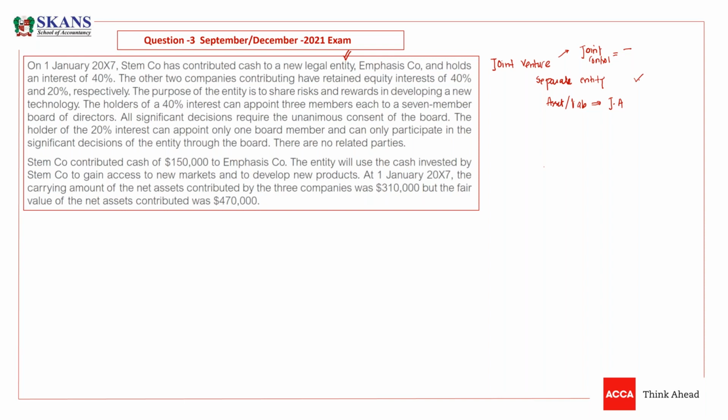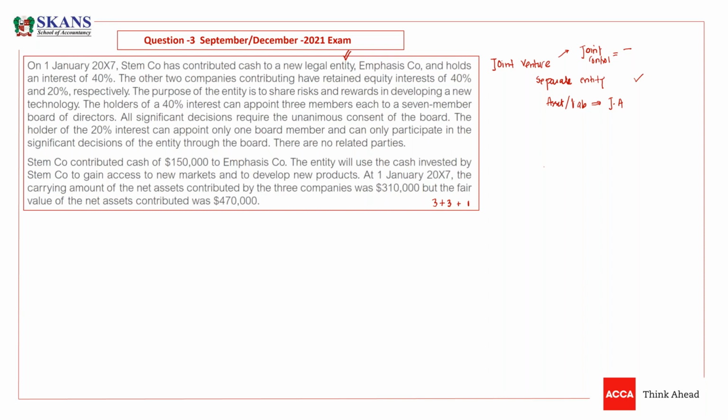The holder of each 40% interest can appoint 3 members to the 7-member board of directors. It means STEM can appoint 3, the other 40% can appoint 3, and there are 7. It means the one can be appointed by the 20% holder. All significant decisions require the unanimous consent of the board.